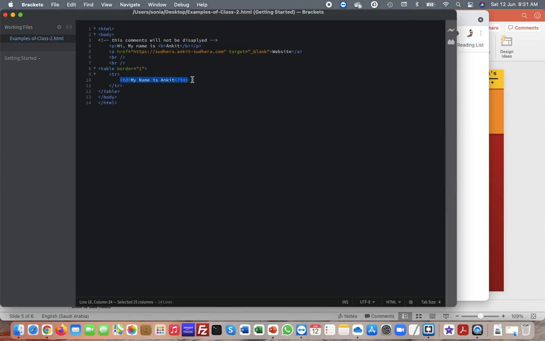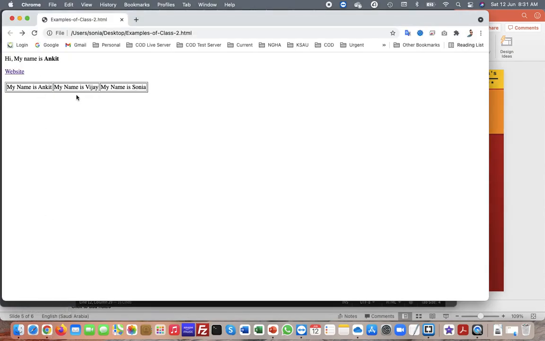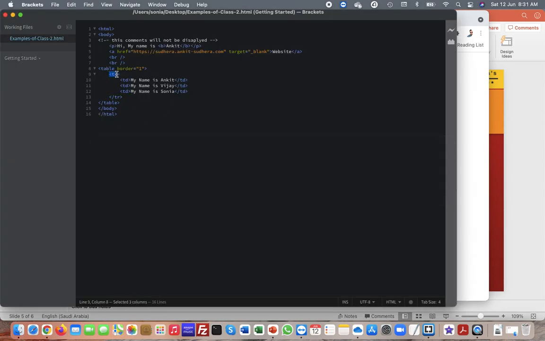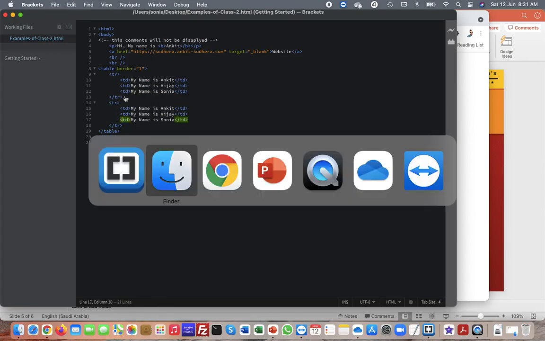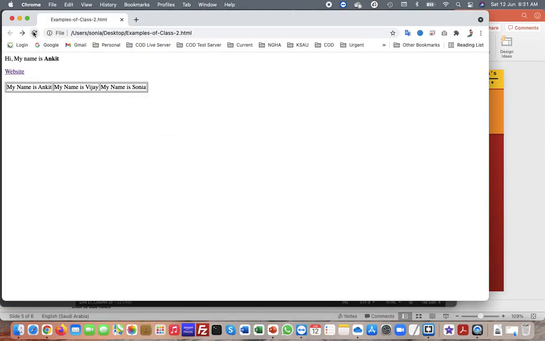For example, you want to make 2 or 3. You can just save it, and just refresh. If you can see, there are 3 cells. If you want to make one more row, what you will do, so this is table row. You can just copy. You want to make 3 cells inside it as well, same thing. You can change the data and then you just refresh, and if you can see, there are 2 rows and 3 columns.